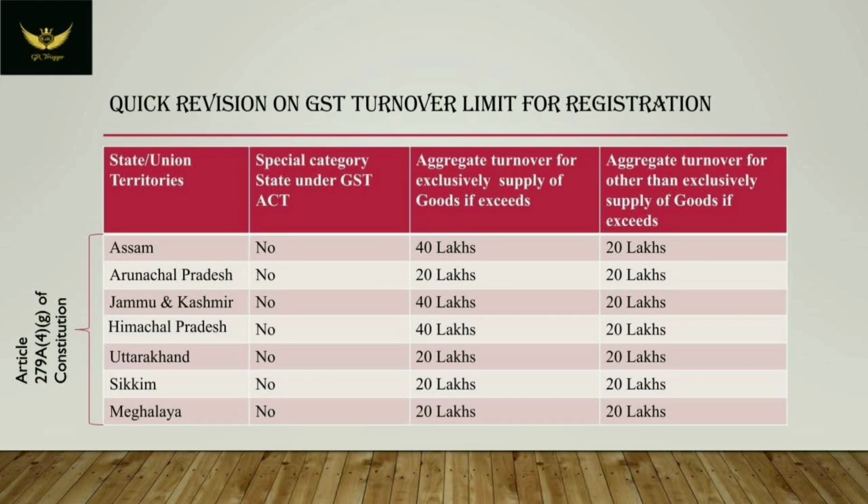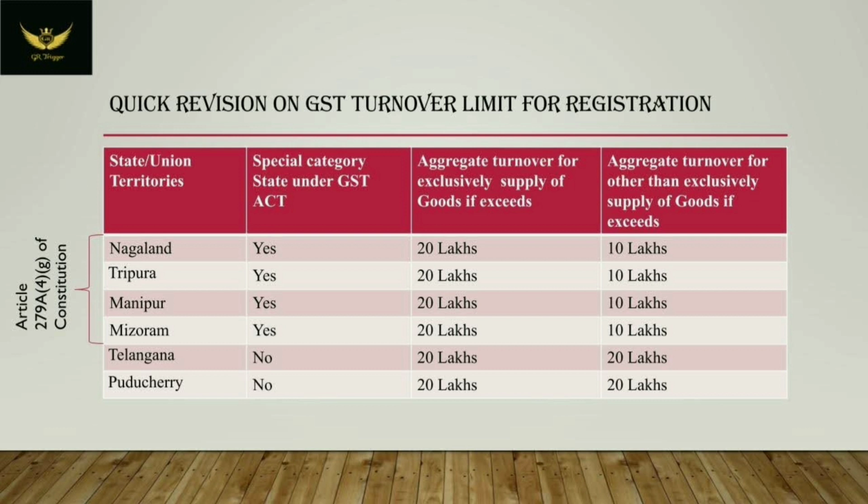In this slide, I have given you the list of the state or union territory and the aggregate turnover the respective states has chosen for exclusively supply of goods and the aggregate turnover limit for other than exclusively supply of goods. Here we need to know what is meant by other than exclusively supply of goods. That is, a person is providing exclusively services or he is providing both services and goods. Then he will be considered as providing services other than exclusively supply of goods.